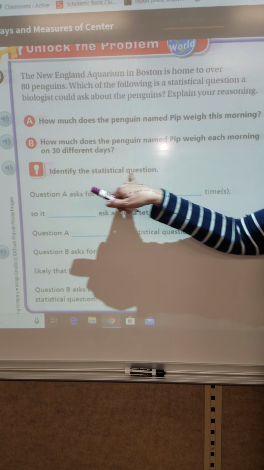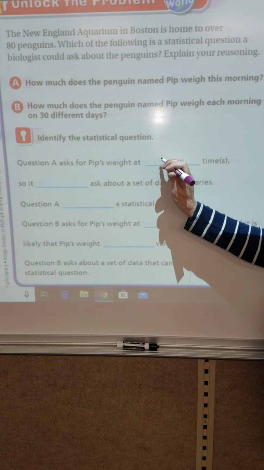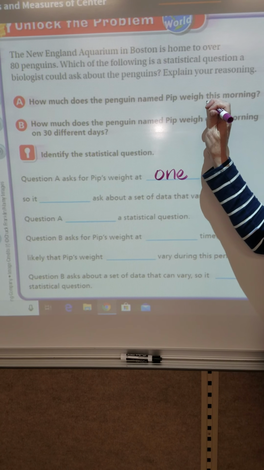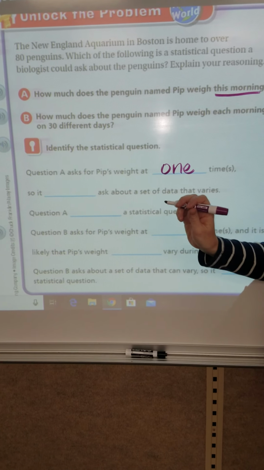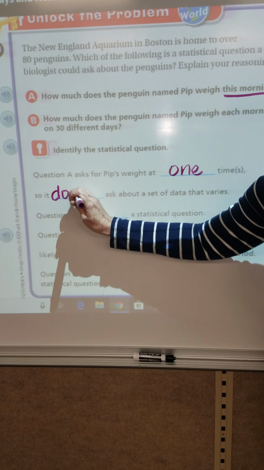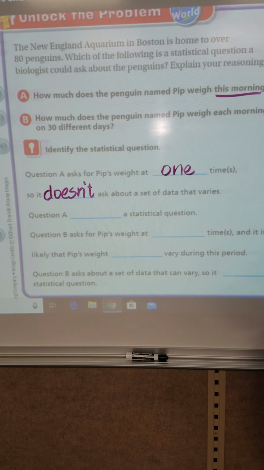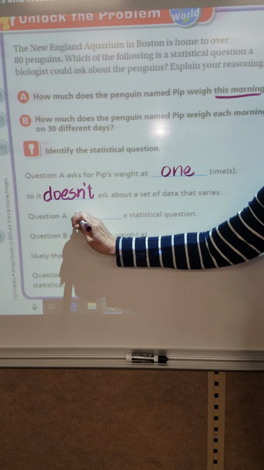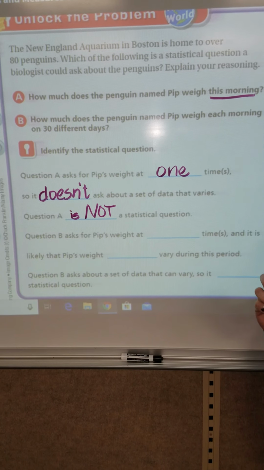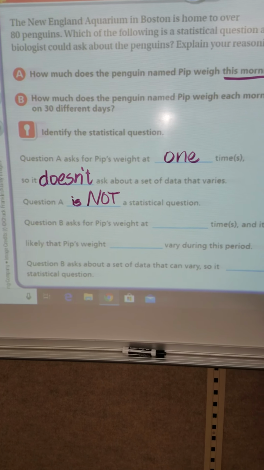It says, identify the statistical question. Question A asks for Pip's weight at one time, right? It's asking for this morning. So it doesn't ask about a set of data that varies. Question A is not a statistical question.